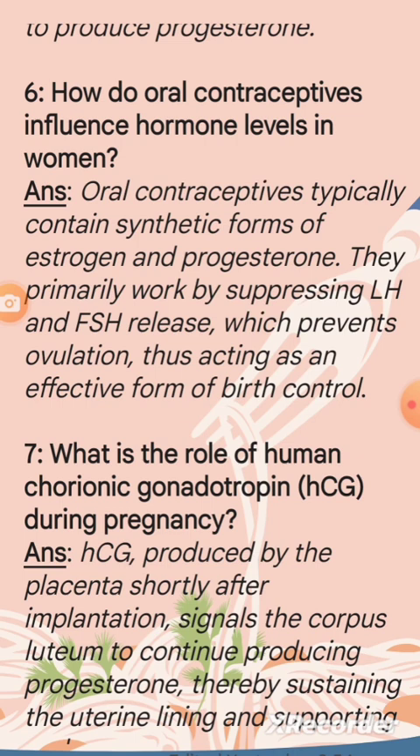Question 6. How do oral contraceptives influence hormone levels in women? Answer. Oral contraceptives typically contain synthetic forms of estrogen and progesterone. They primarily work by suppressing LH and FSH release, which prevents ovulation, thus acting as an effective form of birth control.